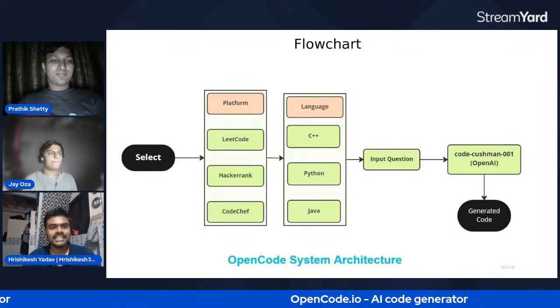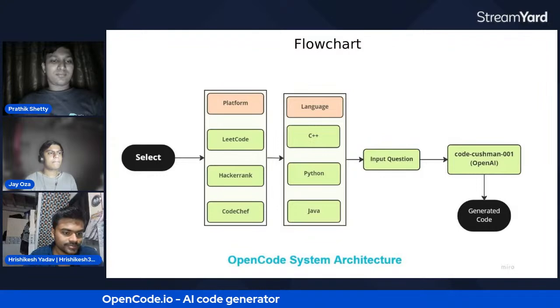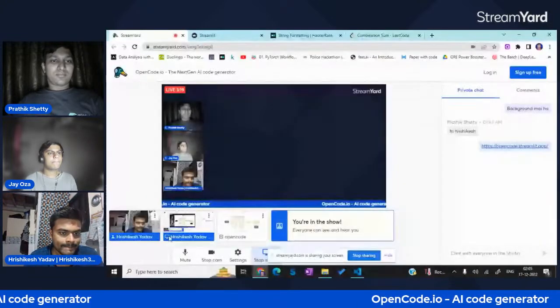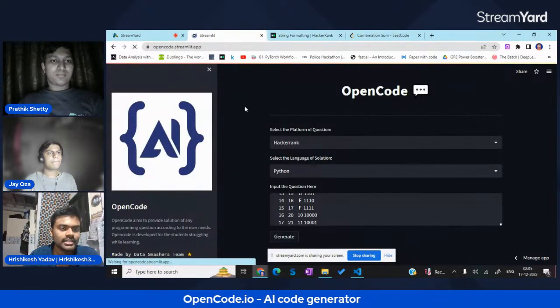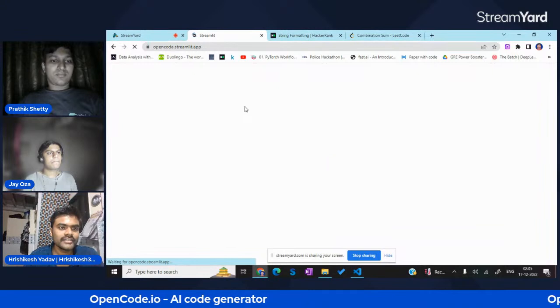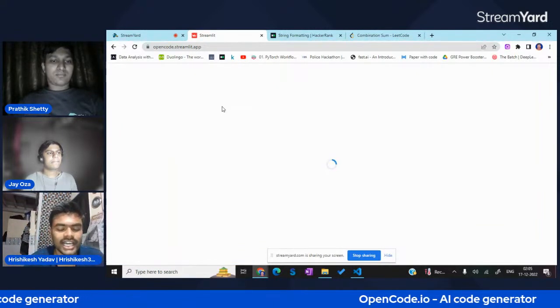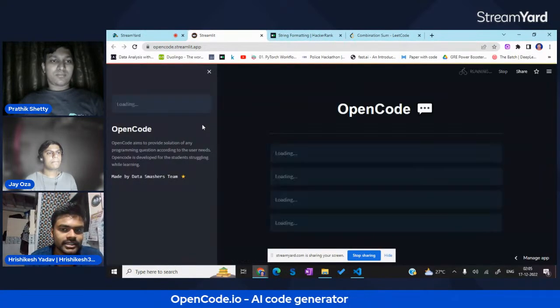So we'll see the application that we have developed. Here I am sharing the screen. We have hosted it on opencode.streamlit.app, and it's loading.